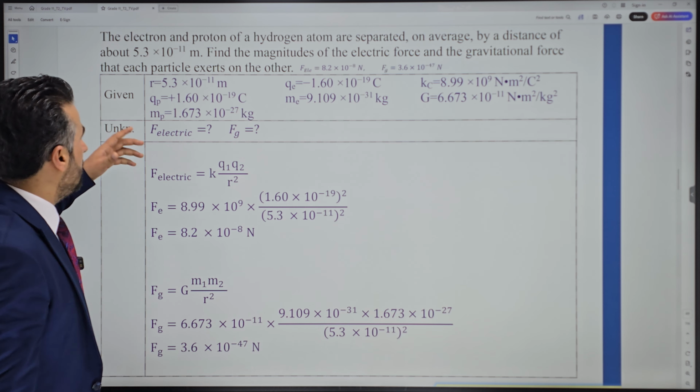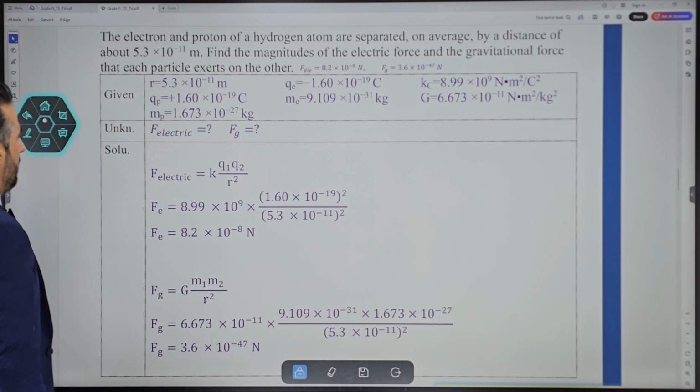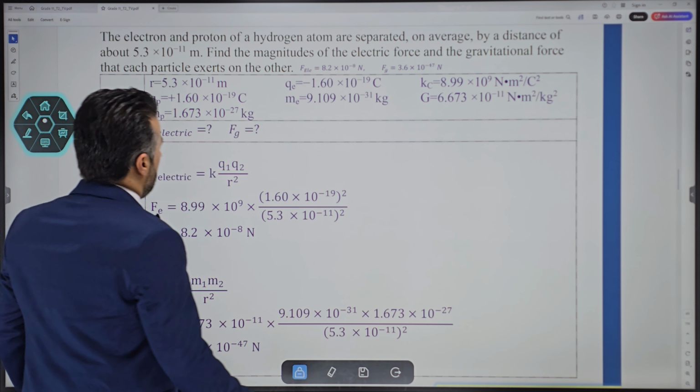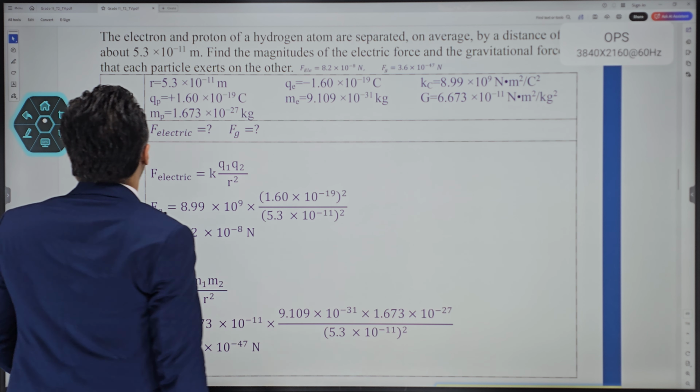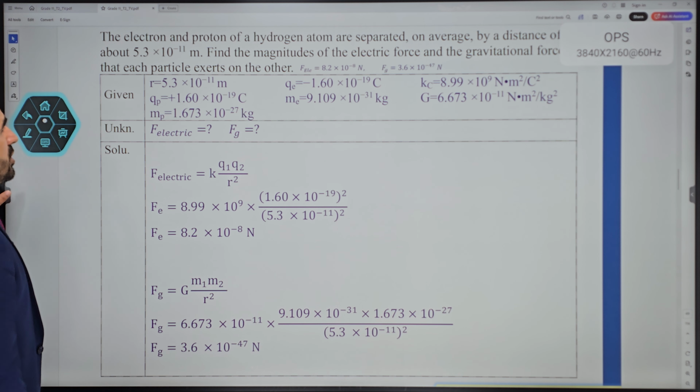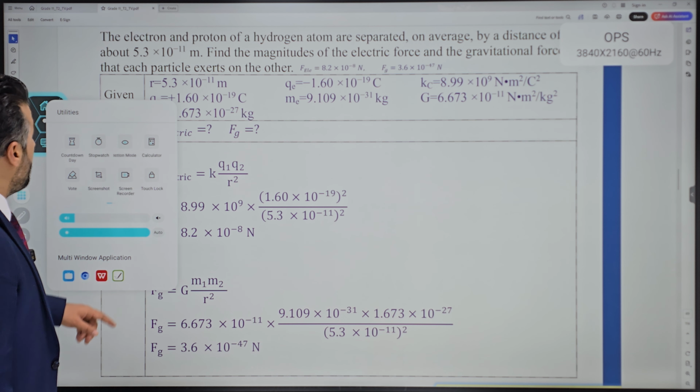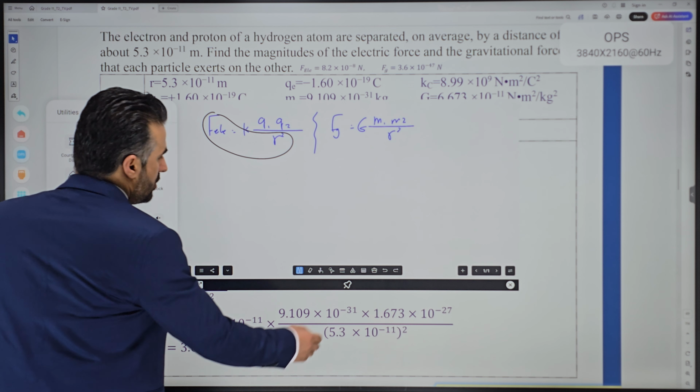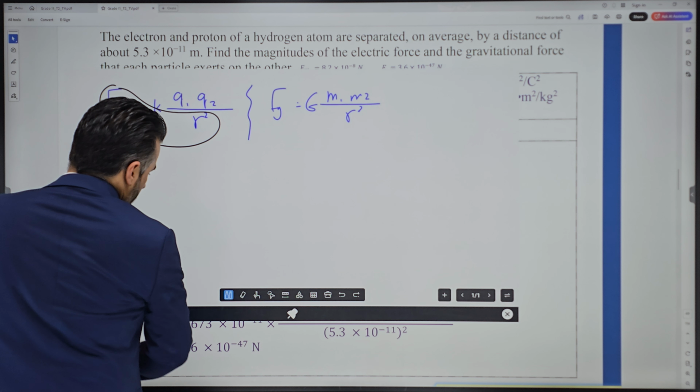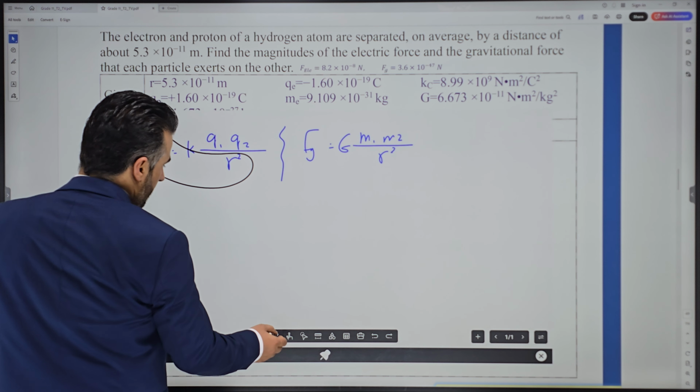All right, let's just go through this one here. The question says, the electron and proton of a hydrogen atom. What do we have? What are the charges that we have? One of the charges that we have is an electron. The second charge that we have is a proton here. You agree with me?